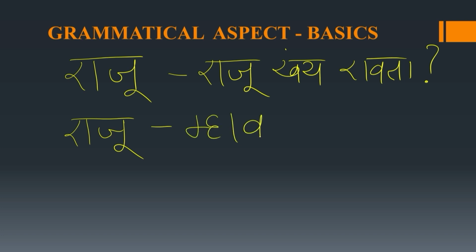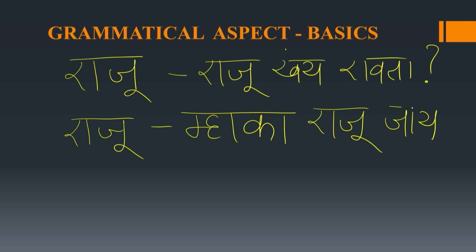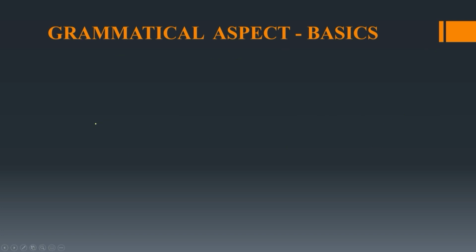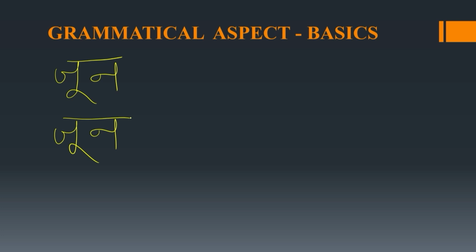Sentence, Maka Razu Zai. I want a thick rope of coir. Raju, Razu. Let's take another example. June, Zoon. Now these are nouns which have same spelling, but the pronunciation is different and meaning is also different.